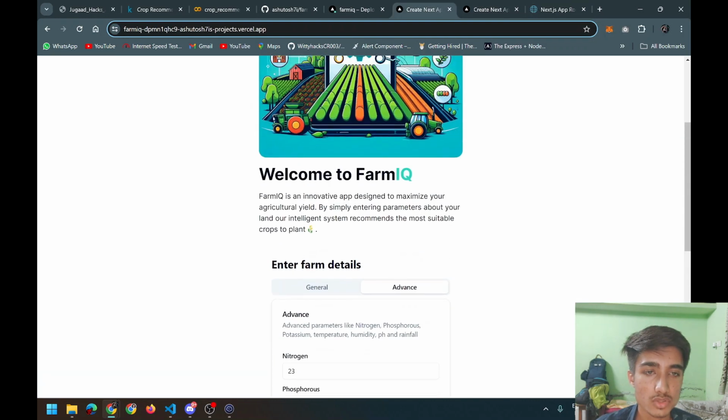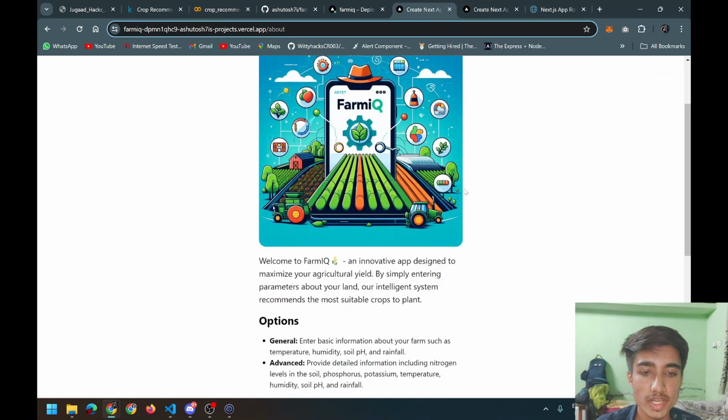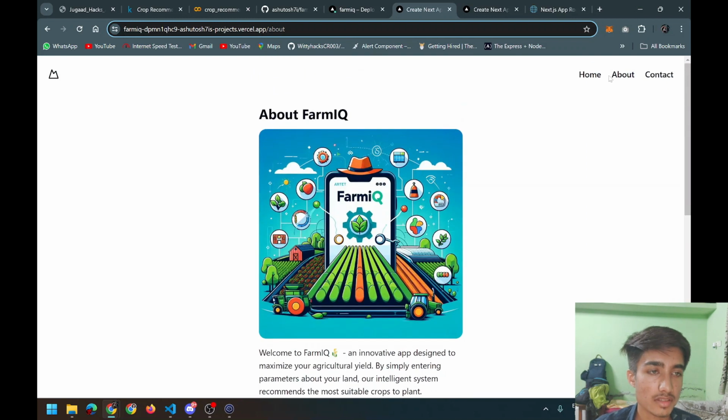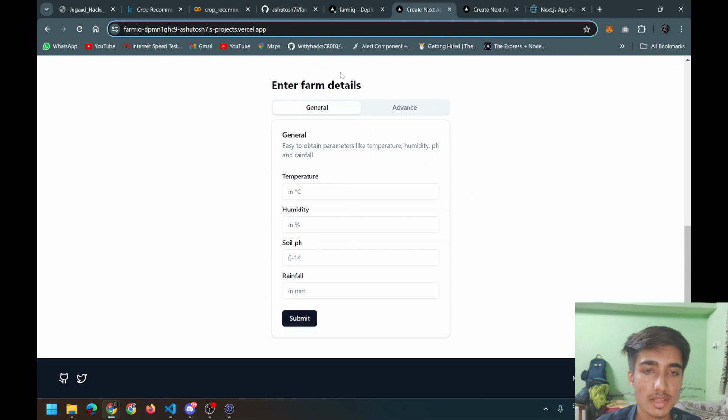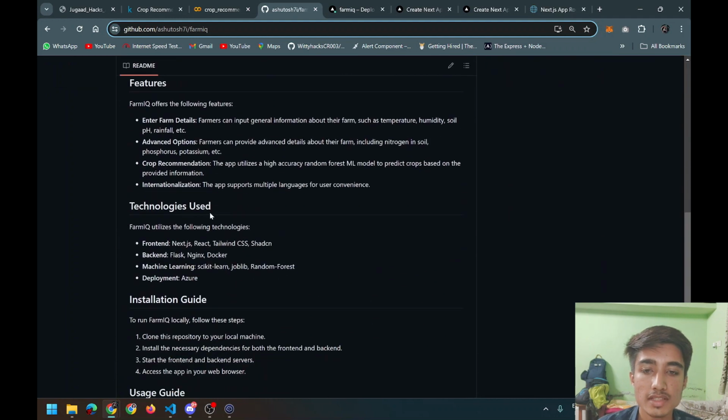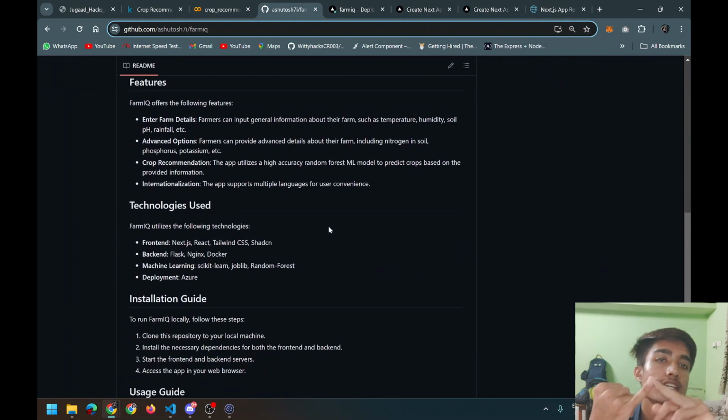So now let us talk about other pages. It has an about page which says what we are doing actually, and I made it at this hackathon. Yeah, so now let us move to the tech stack I used. So this is the GitHub repo of my project. In the tech stack, I use Next.js along with Tailwind CSS and shadcn for the front end part. I used Flask for creating the backend. I created the model using scikit-learn and random forest, and it is deployed in Azure and Vercel.